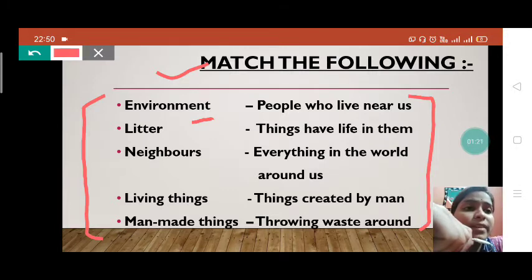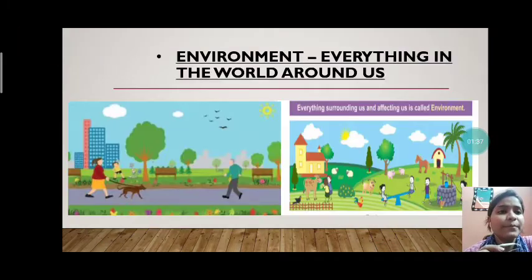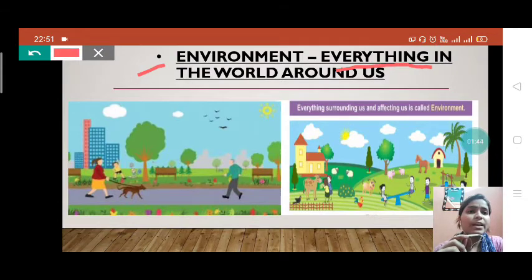So let's see where it is. People who live near us, things that have life in them, everything in the world around us, things created by man, throwing waste around. So what will be the answer, students? Let's discuss in the next slide. See, environment means everything in the world around us. So we will match environment to this one.